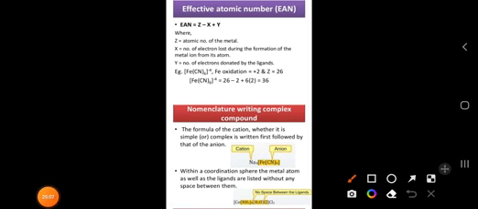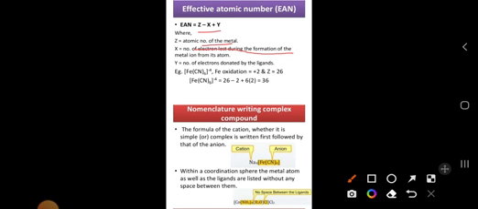EAN rule stands for effective atomic number. We should first know the atomic number, and how many electrons the metal is losing, gaining, or donating. That is all the EAN rule. Let us see what Z is. Z is the atomic number of the metal. X is the number of electrons lost during the formation of the metal ion.